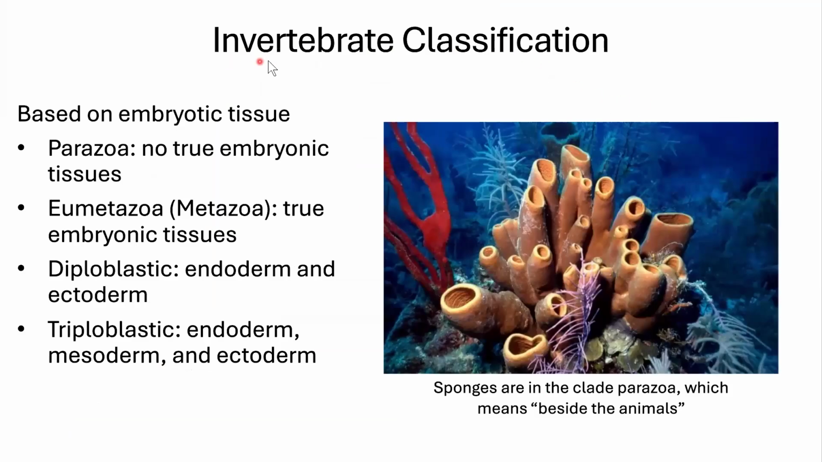So we're going to classify our animals based on their embryonic tissue. If they do not have true embryonic tissue, they are the parazoa. Zoa, remember, pronounce every vowel. If they do have embryonic tissue, they are metazoa. And then they can have two types, which will be diploblastic, or three types, triploblastic. Here's the sponges. They are the least evolved, the simplest of our animals. And so they are going to be parazoa. They do not have true tissue.